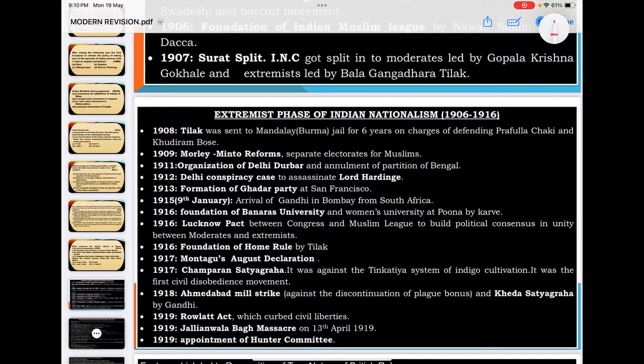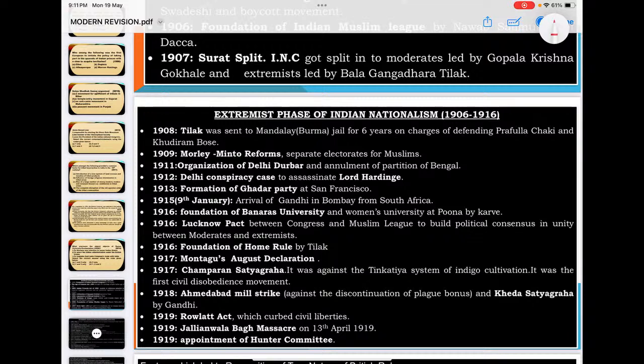1908, Tilak's imprisonment; 1909, Morley-Minto reforms, separate electorate for the first time for Muslims; 1911, organization of Delhi Durbar and annulment of partition of Bengal; 1912, Delhi conspiracy case, an attempt to assassinate then Viceroy Lord Hardinge in this Delhi procession, the capital shift ceremony. 1913, formation of Ghadar Party in San Francisco, a revolutionary organization in North America. 1915, arrival of Gandhi from South Africa, Gandhiji's Ghar Wapasi.